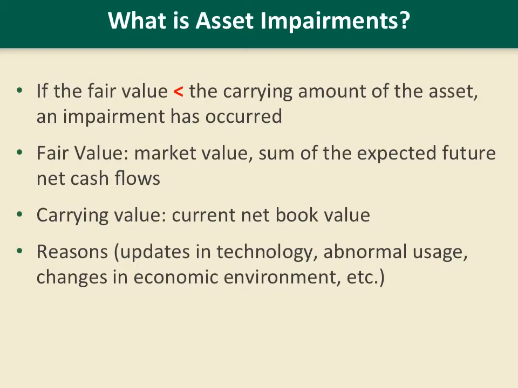Here, fair value means market value, which is defined as the sum of the expected future net cash flows. Carrying value is the current net book value. An asset impairment could be due to lots of reasons. For example, there are updates in technology and your old equipment is outdated, and the market value of your existing equipment is very low, lower than your book value, then asset impairment of the equipment occurs. It could be due to your abnormal usage that causes the value of this asset to decrease. It could be due to any changes in the economic environment that cause the asset impairment.